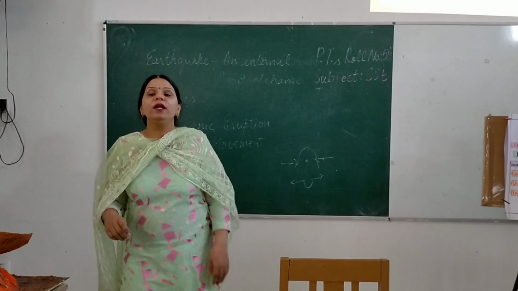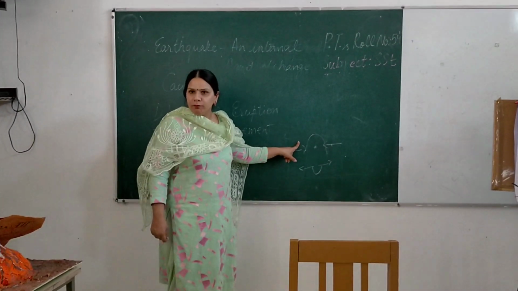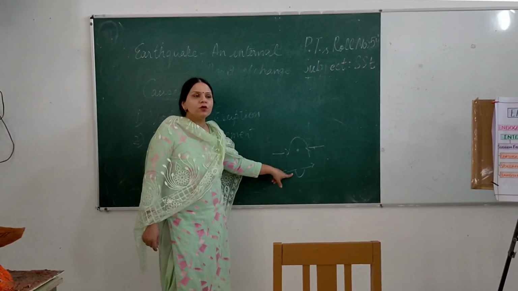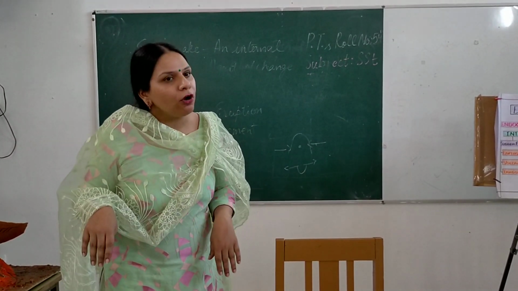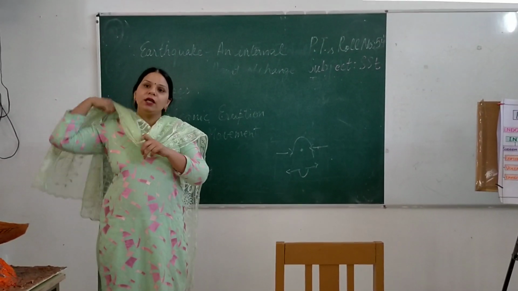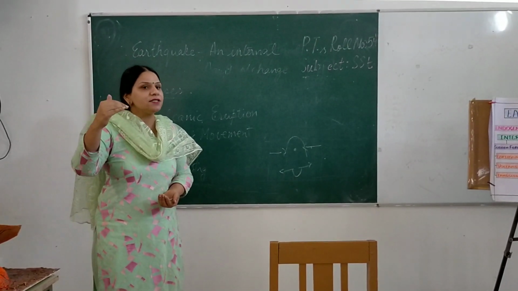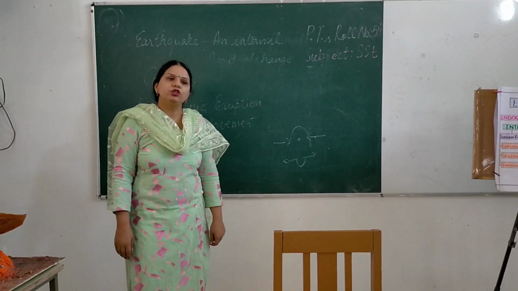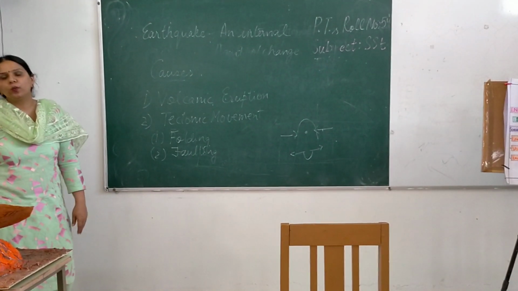A very interesting thing you would like to know is that this folding causes the making of mountains. The Himalayan mountains are folded mountains, and these forces which lead to tearing apart of the rock pieces lead to forming of valleys. So that is how the surface of the earth keeps on changing continuously. We have new mountains coming up, and we also hear that mountains are increasing or decreasing in size. This keeps on occurring because of these agents of change. So folding and faulting are two tectonic reasons why an earthquake occurs.